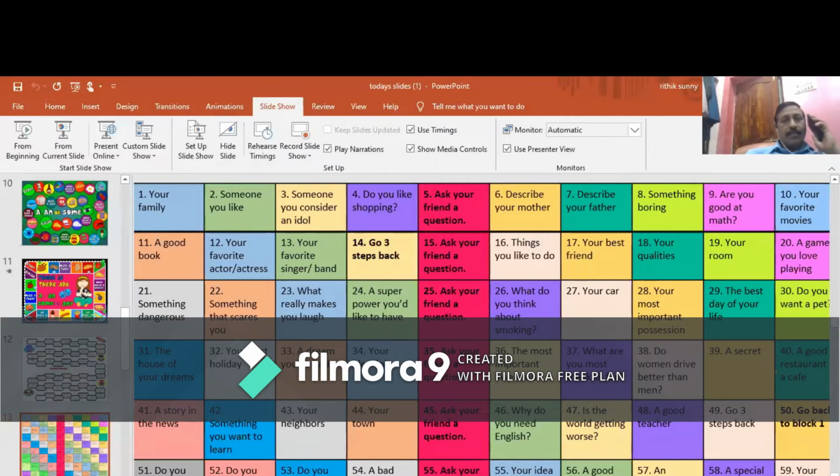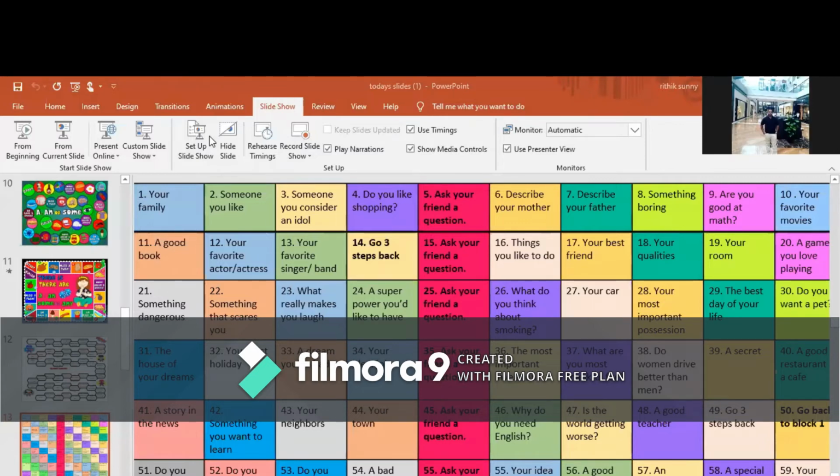The next game is aimed at strengthening the structure used to, which talks about past habits. In order to strengthen the structure used to, this game is given. Here certain questions are there. What is your first childhood memory? Where did you used to live as a child?